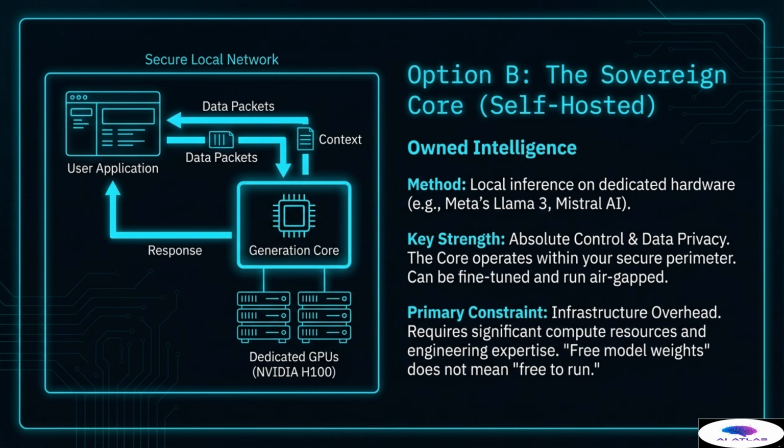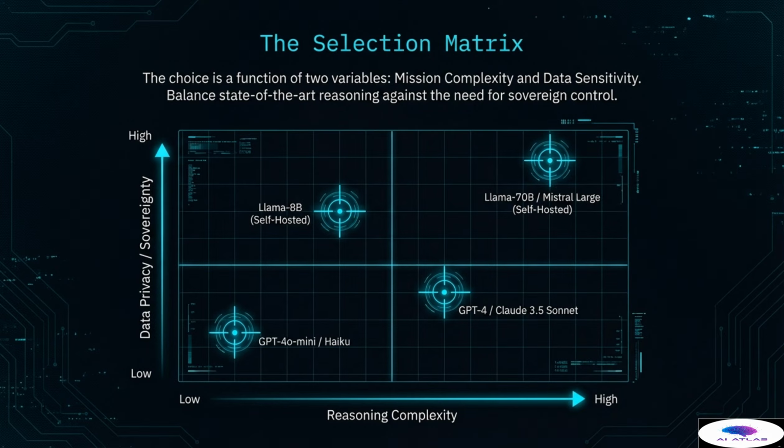Since there is no single best core for all missions, we utilize the selection matrix to guide our architectural decision. The choice is fundamentally a function of two critical variables: mission complexity, mapped onto the x-axis as reasoning complexity, and data sensitivity, mapped onto the y-axis as data privacy and sovereignty. Our primary objective is always to balance state-of-the-art reasoning capabilities against the absolute necessity for sovereign control.